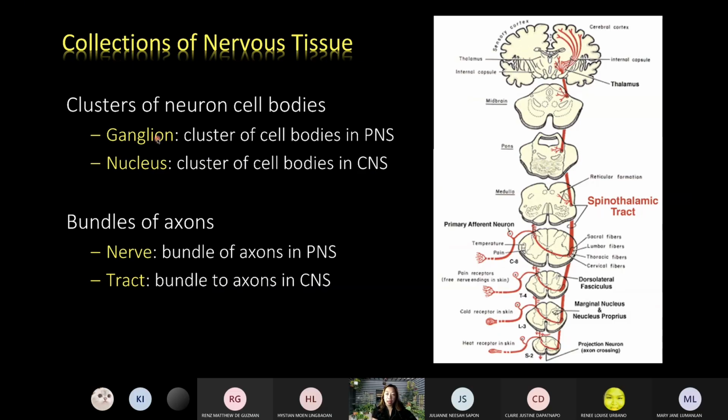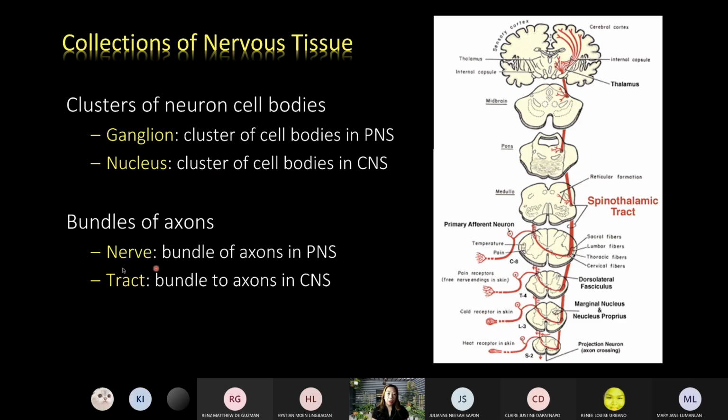So we said that a ganglion is a cluster or an aggregation of the cell bodies of neurons lying in the PNS. Now a cluster of cell bodies in the CNS is called a nucleus. So if the cluster lies within the CNS, it's called a nucleus. If it lies outside the CNS, if it's in the PNS, it's called a ganglion.